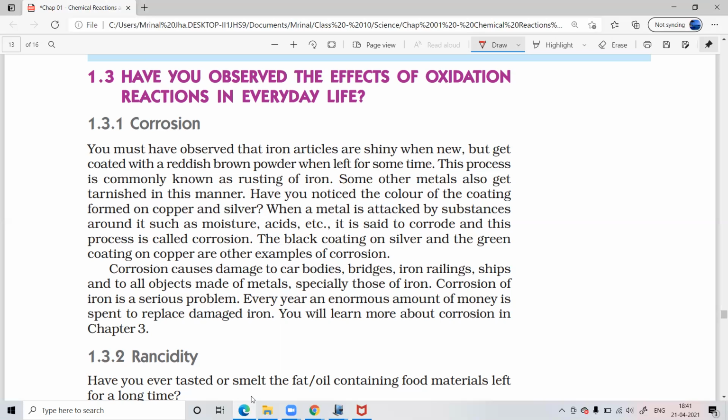And just now you saw corrosion can happen to multiple metals. Like for iron, when corrosion of iron happens, we call it rusting. And what is the color of the substance that is formed in rusting? Reddish brown. So these things you have to remember, reddish brown color. And then silver, and even copper.